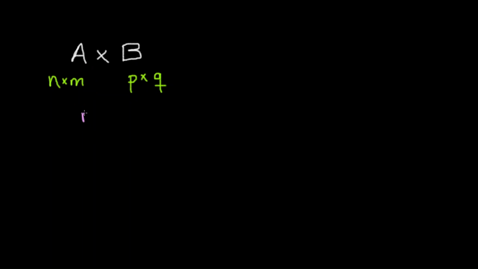So the condition is that m needs to be equal to p, and the resulting matrix, let us call it R, is going to be n by q, with n rows and q columns. This is a recall of the condition to be able to multiply matrices.